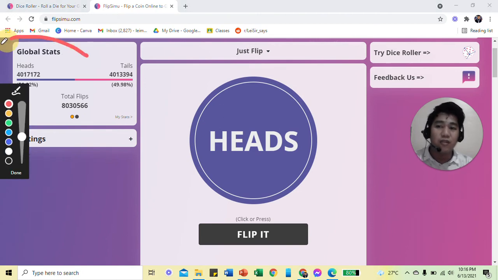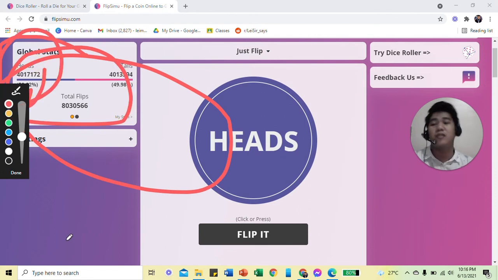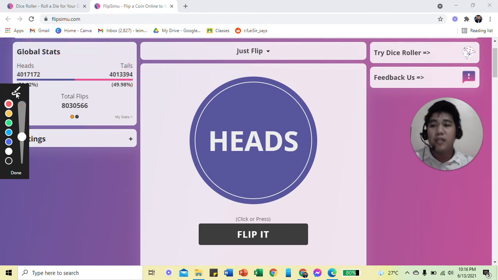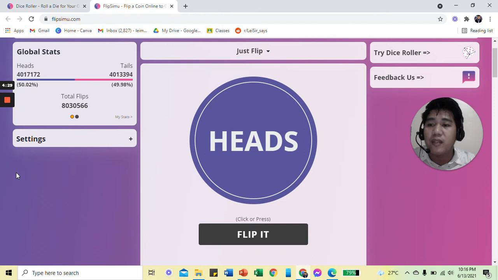The global status for heads is 4,017,172, and for the tails 4,013,000, and for the percentage, we have 50% for the heads and 49.98% for the tails, and that is global. So if you want to contribute, you can do this.